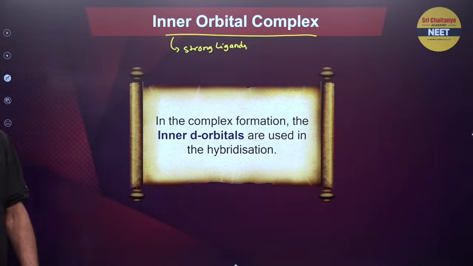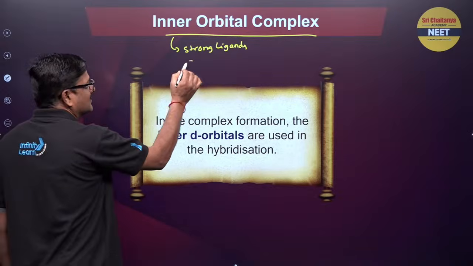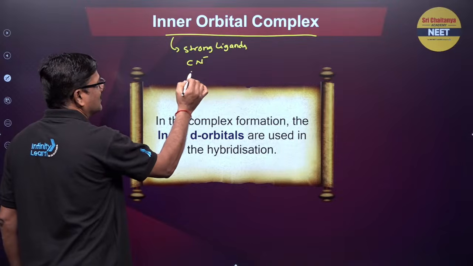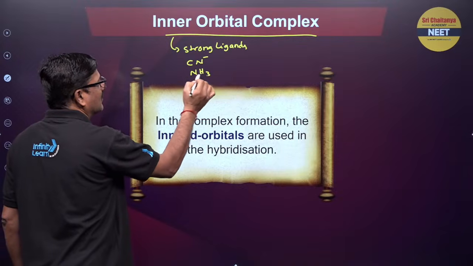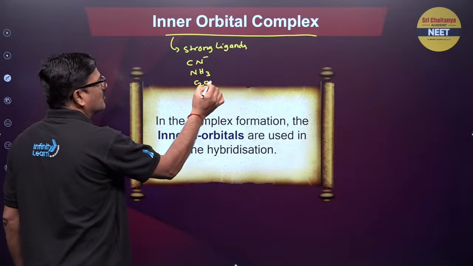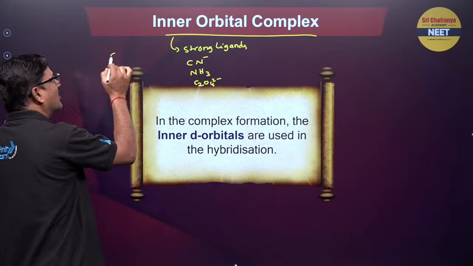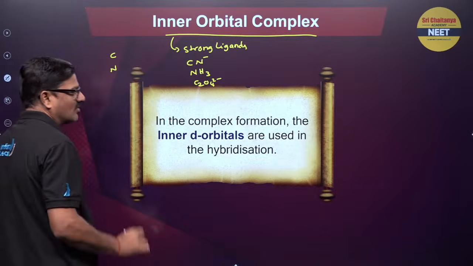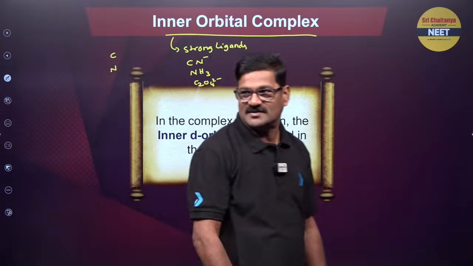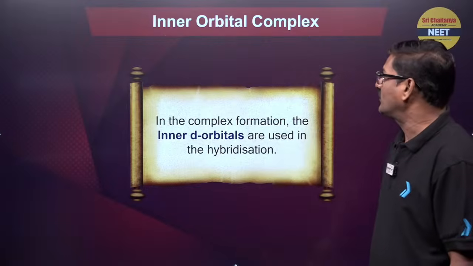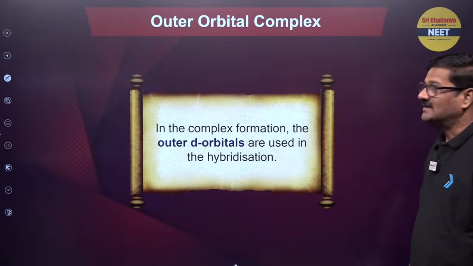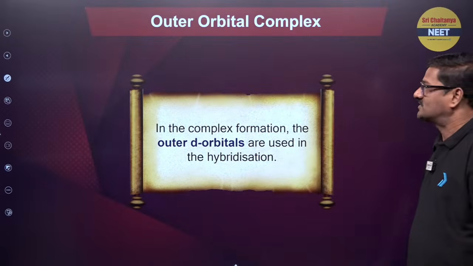Fine. How do I know strong ligands? CN minus, NH3, C2O4 2 minus, these are all strong ligands. Carbon is the donor, nitrogen is the donor, these are going to be strong ligands. Outer orbital complexes we discuss.